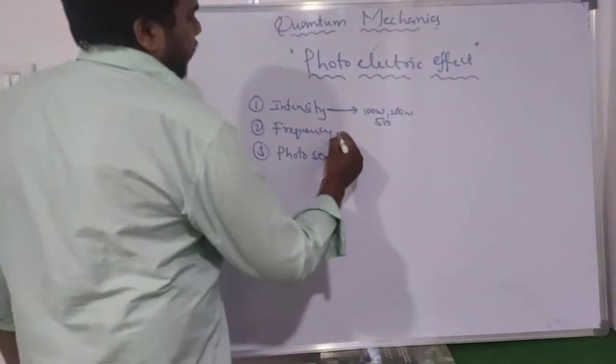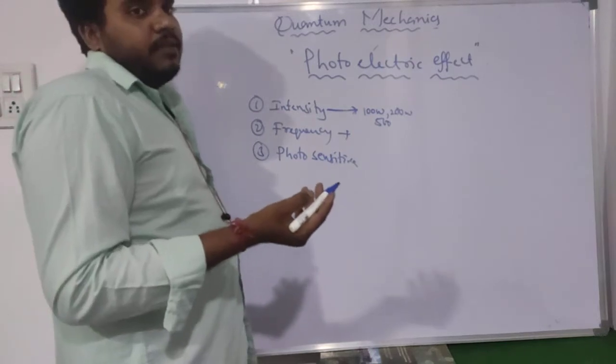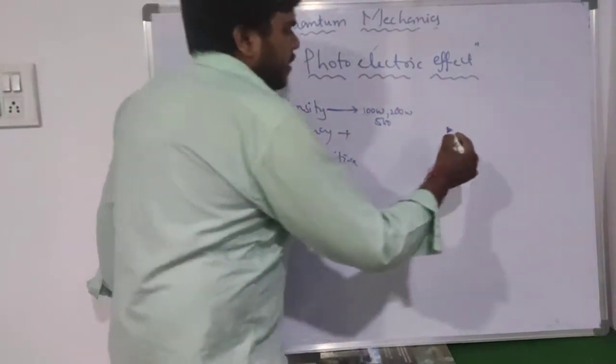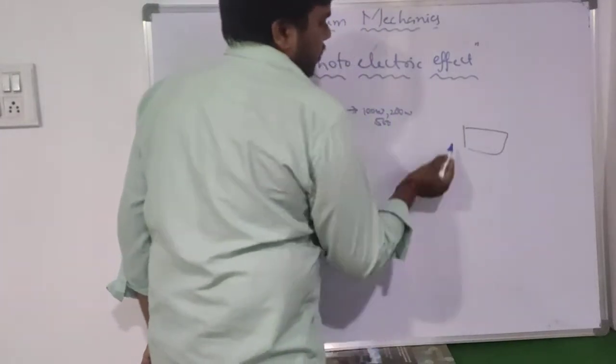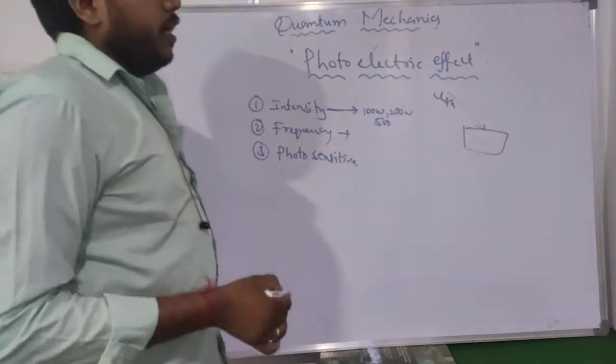Now comes the frequency. If we are increasing the incident frequency of the light, then what happens to the photoelectric effect? Again, the same setup here. Again we consider a photosensitive metal. Here the light is incident on the photosensitive metal. So then what happens?